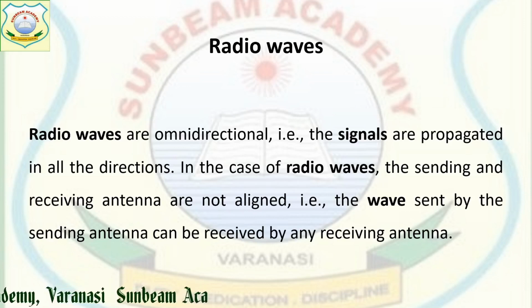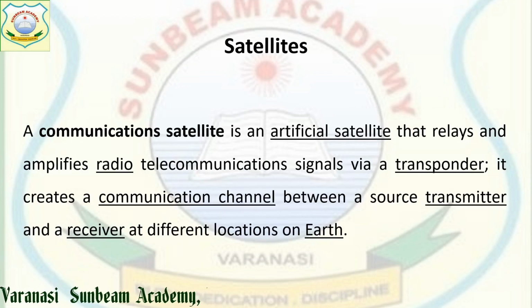Any antenna kept at any location can receive the signal sent by the sender antenna.